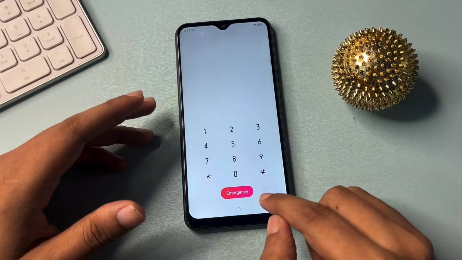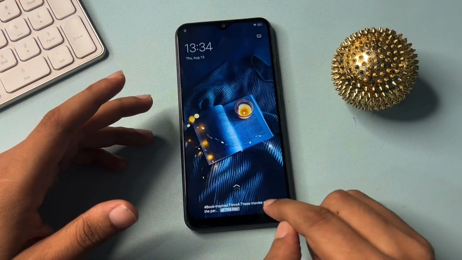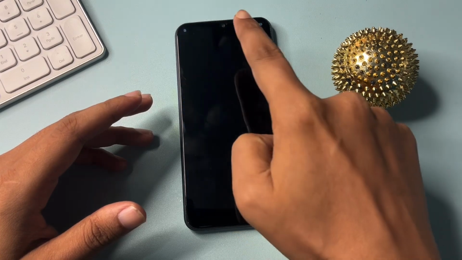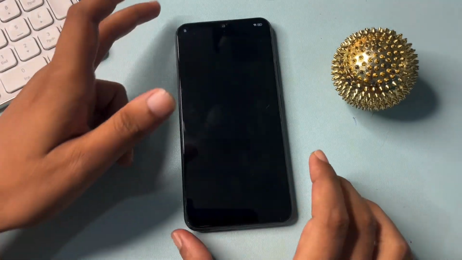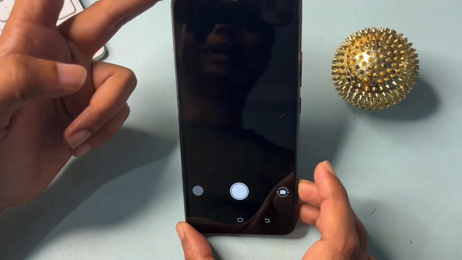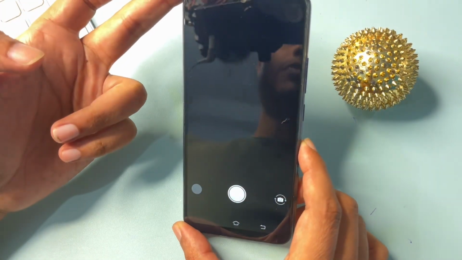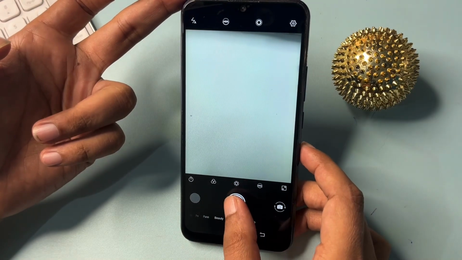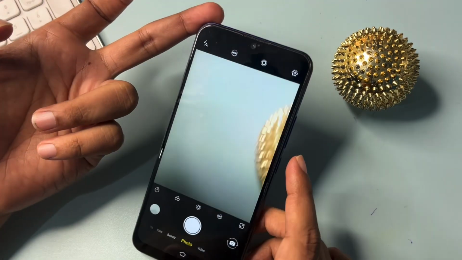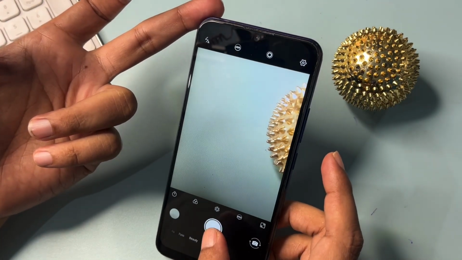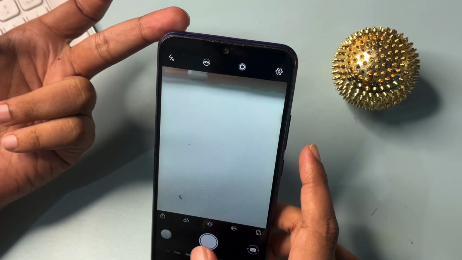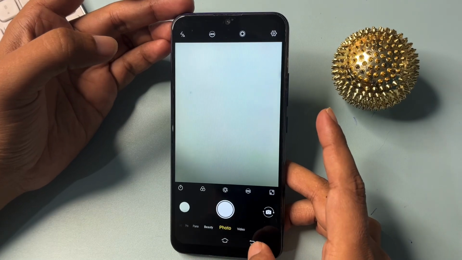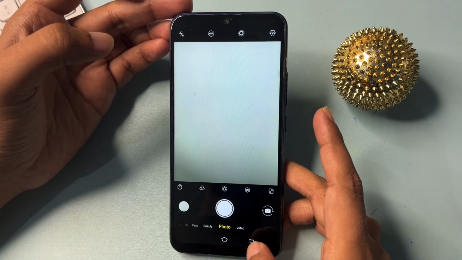Now after this you will have to go to the back button. You will get an option of camera. Simply click on this camera option and slide it upside, and your phone's camera will be switched on like this. Now when your camera is switched on, you will have to take three random photographs here. 1, 2 and 3. When you capture 3 photographs, simply go with the back button.